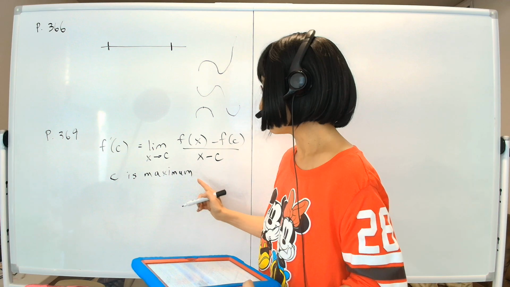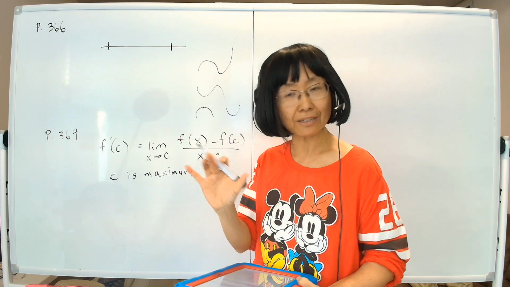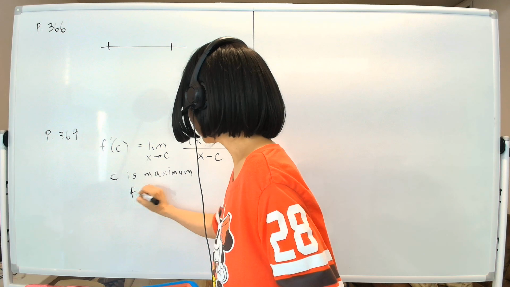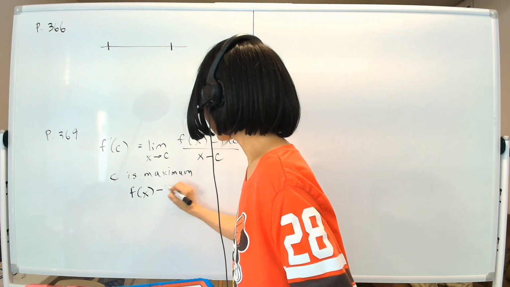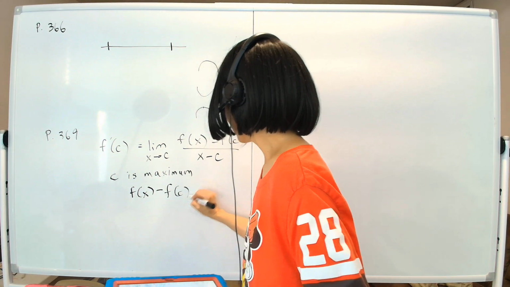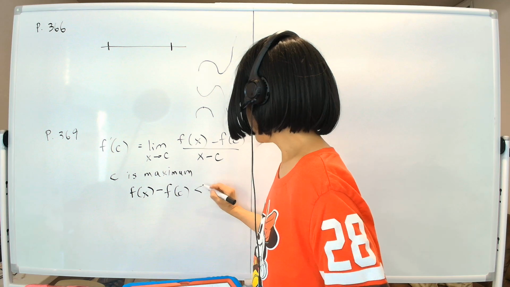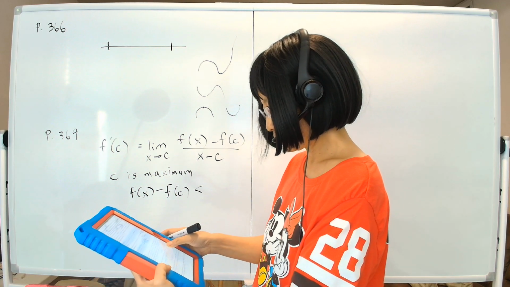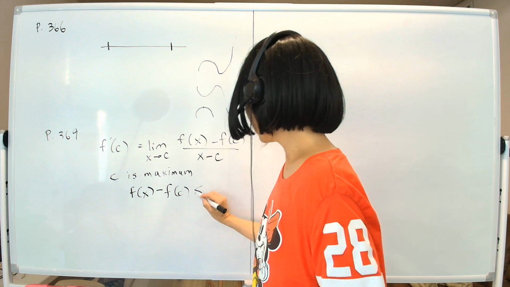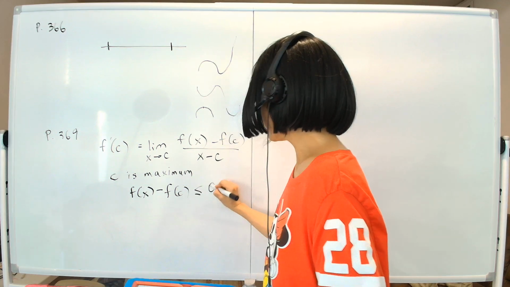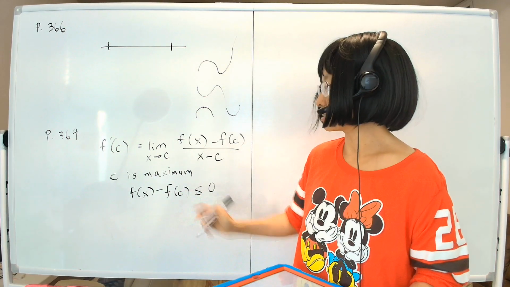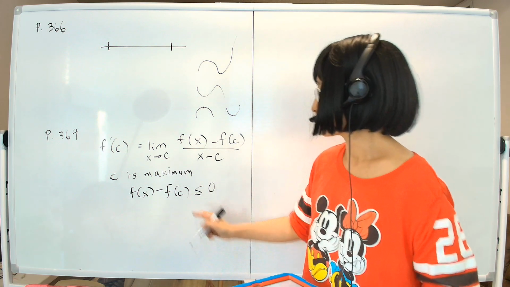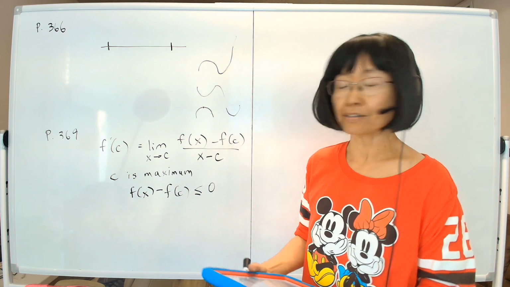In other words, within that delta neighborhood, f of x minus f of c is going to be less than 0. Is it less than or equal to? It's less than or equal to that is fine. Yes, it's less than or equal to 0 because c is the maximum, so everything around it is going to be less than or equal to 0.